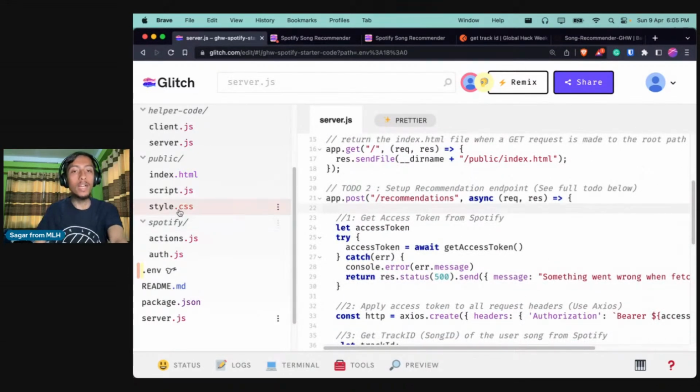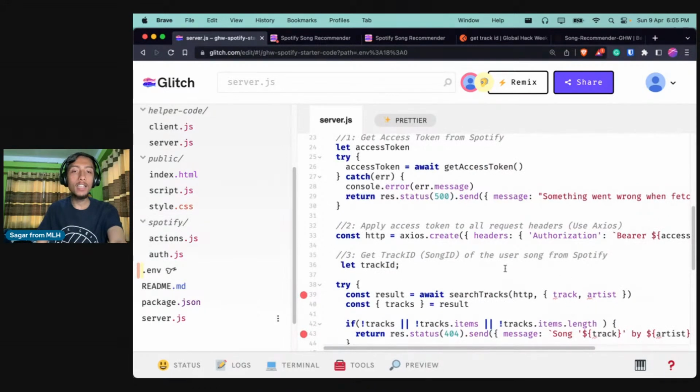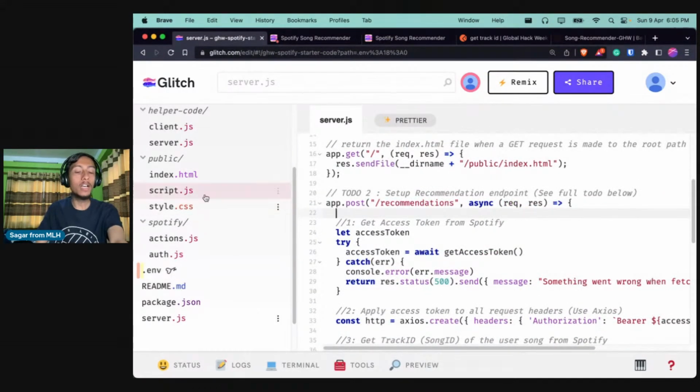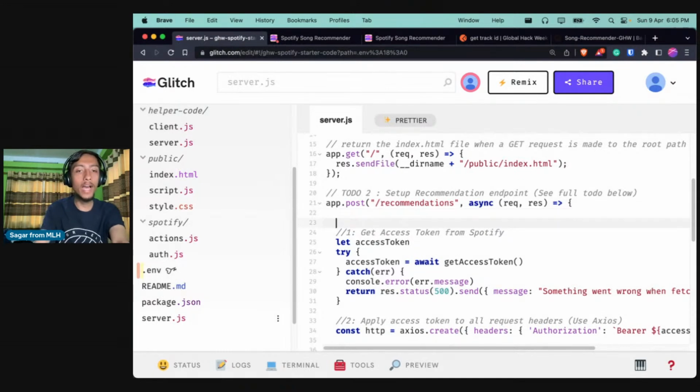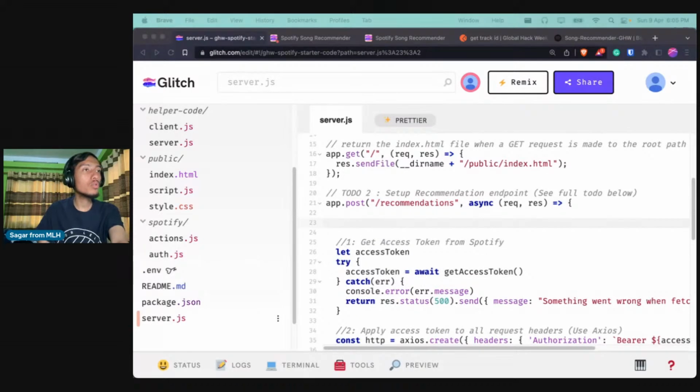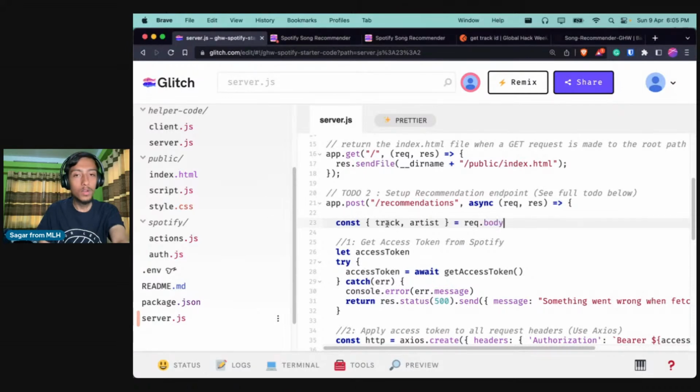Yeah, so we are sending the value of track and artist from the front end, but we are not using it over here, right? So let's do that. Okay, just a second. So in order to use that, we can use something like this. Awesome.